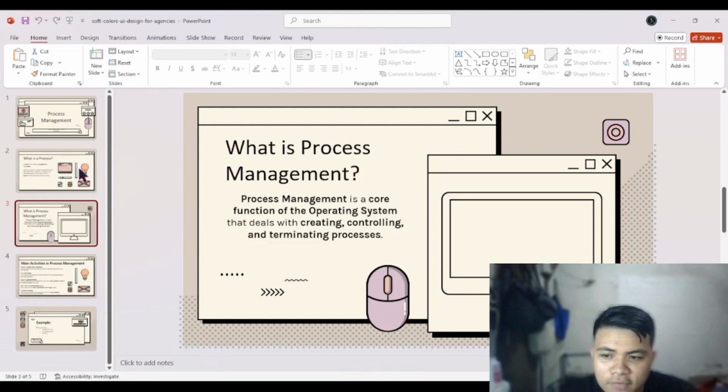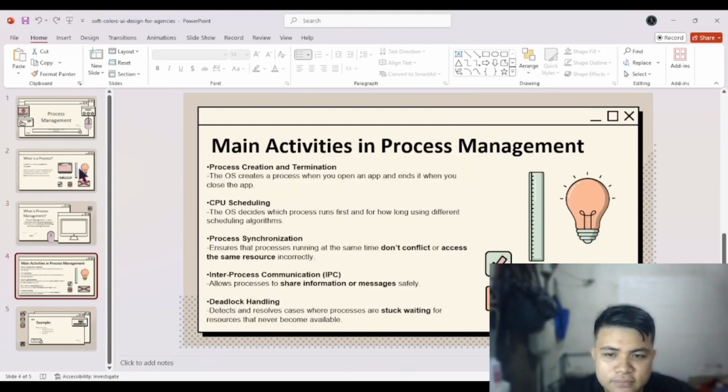So, the fourth slide. Main activities in process management. First, process creation and termination. The OS creates a process when you open an app and ends it when you close the app. Second, CPU scheduling.